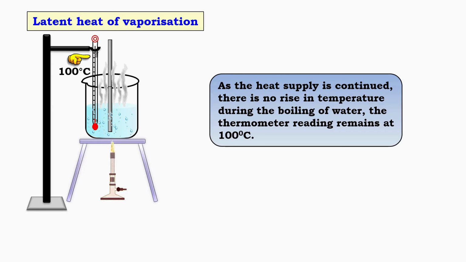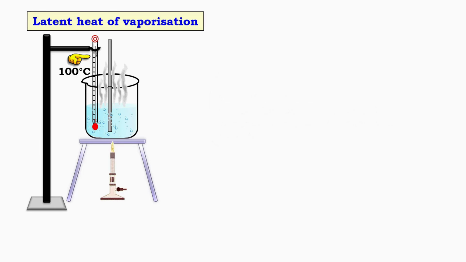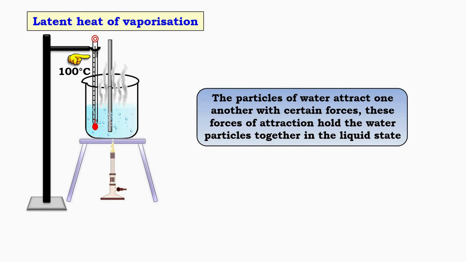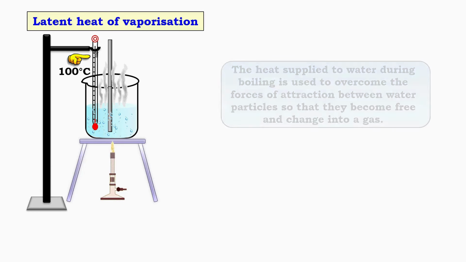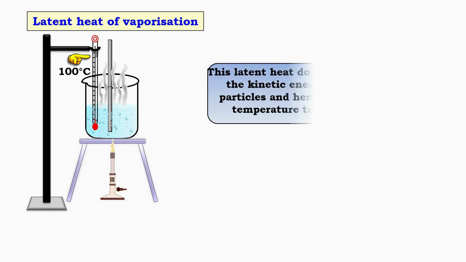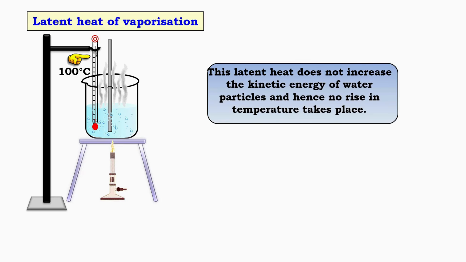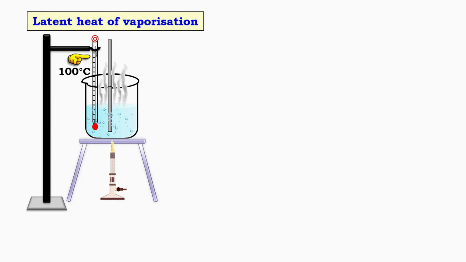The heat supplied during boiling is not used to increase the temperature. Instead, it is used to overcome the forces of attraction between water particles so that they become free and change into a gas. The latent heat of vaporization of a liquid is defined as the quantity of heat required to convert 1 kilogram of the liquid at its boiling point into vapor, without any change in temperature. The latent heat of vaporization of water is 22.5 × 10^5 joules per kilogram.